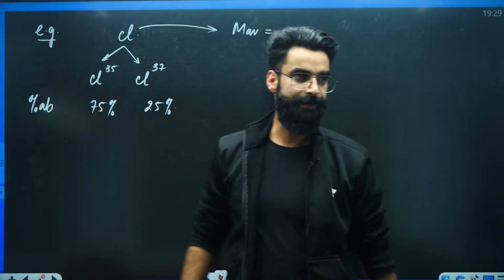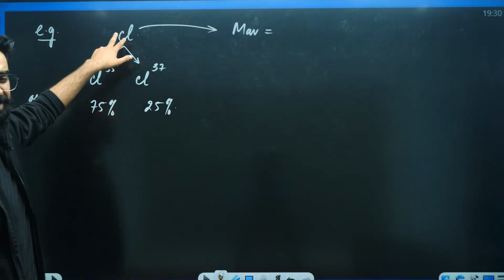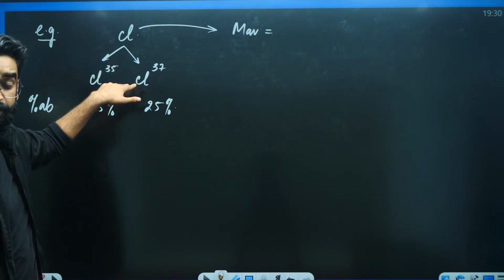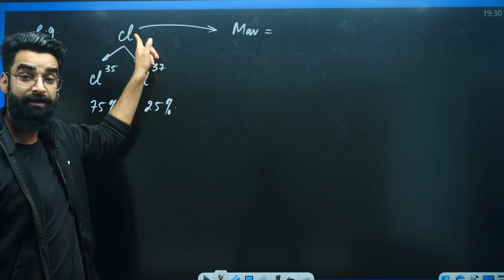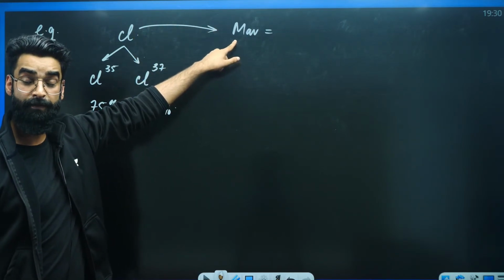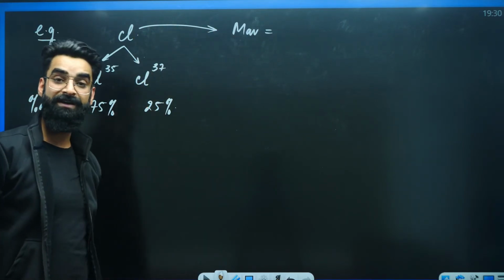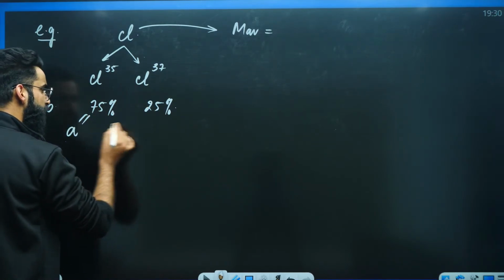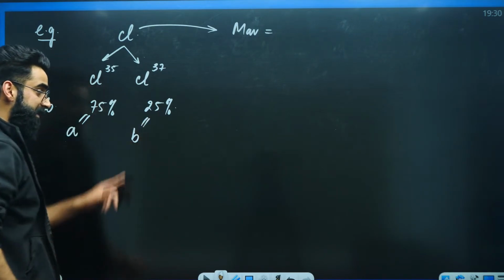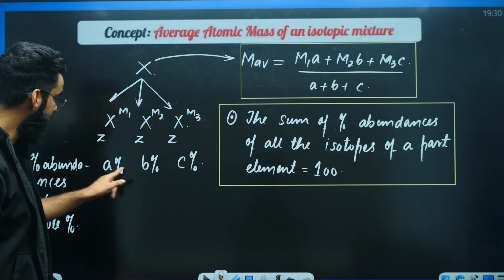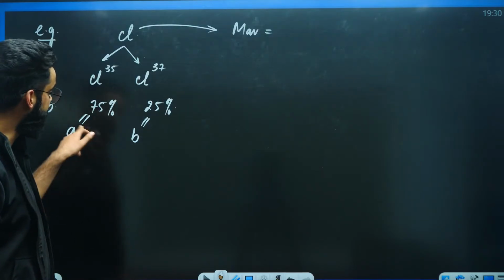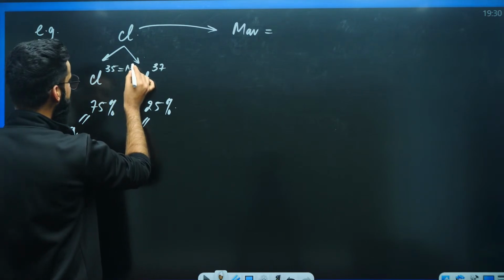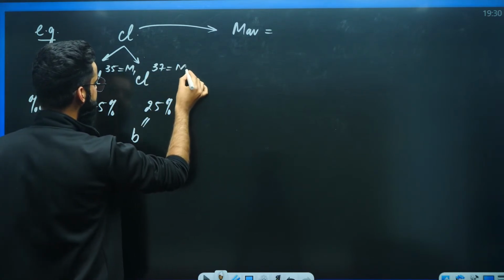Perfect. Now understand. Since I took the element chlorine, it has got two isotopes. Whenever the element has isotopes, we calculate the average atomic weight for that element. In order to calculate it, we need the percentage abundances. As you all must be knowing, we represent these percentage abundances with A and B. So this 35 I'll be calling M1 and this 37 I'll be calling M2.